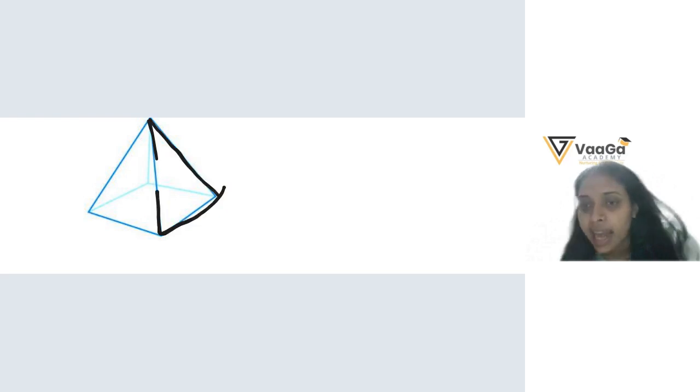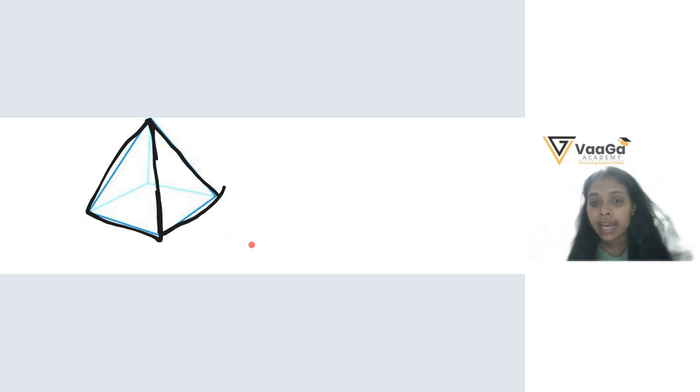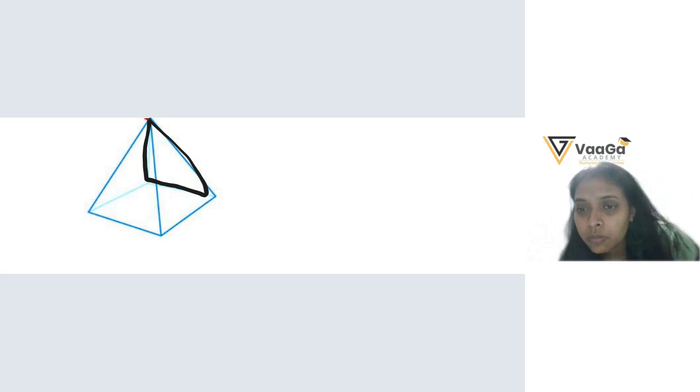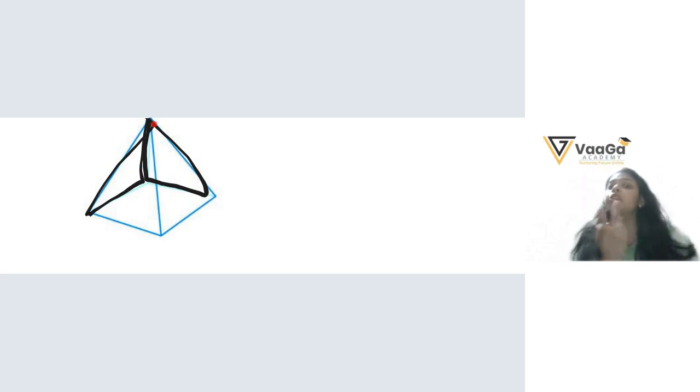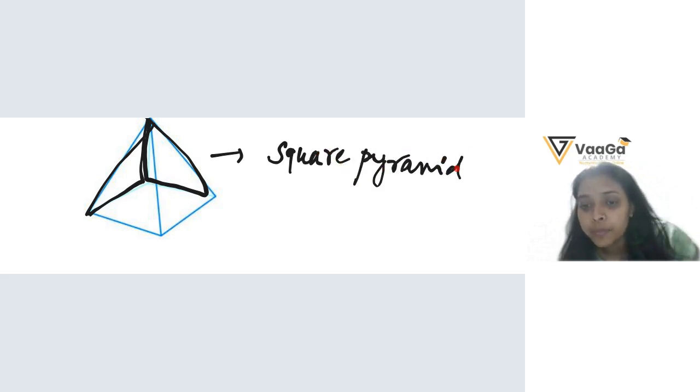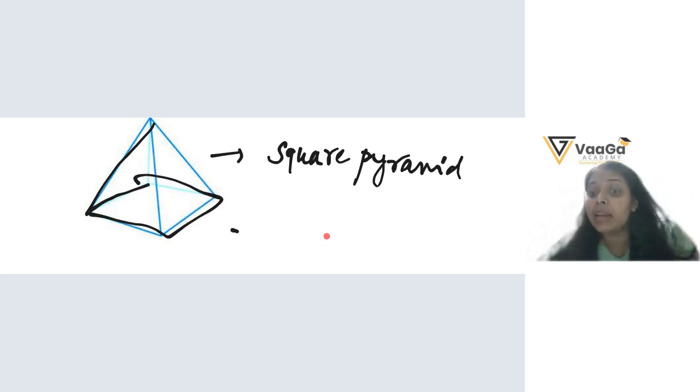This face is a triangle. Similarly, this face is also a triangle, and the other two faces are also triangles. So it's a square pyramid. How did I know it's a square? Because on the bottom we have a square. Similarly, I can make other bottoms.